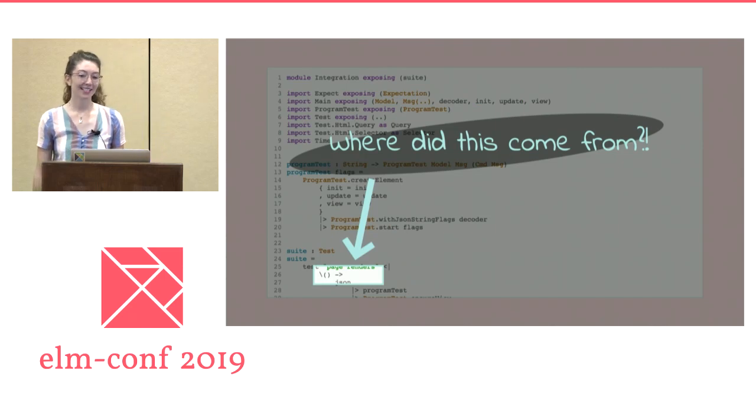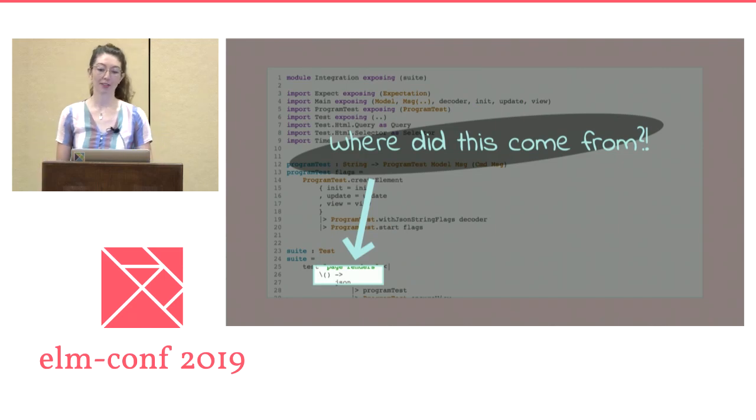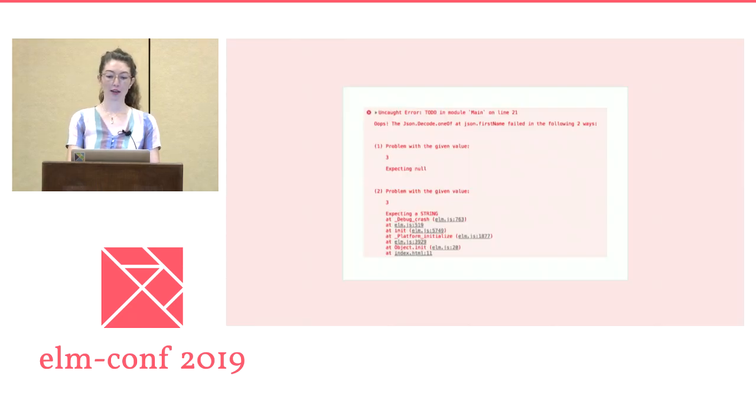Now, there's a piece of this integration test that I've been ignoring. JSON. Where did this JSON value come from? The edge of our application where JSON comes in is dangerous. That's one of the places where our application is likely to fail, and where it's likely to fail without recovery. Failures at the decoder level might mean that our users get no experience at all, rather than just a subpar experience. So it's important that we, at a minimum, spot check that our JSON will be decodable.